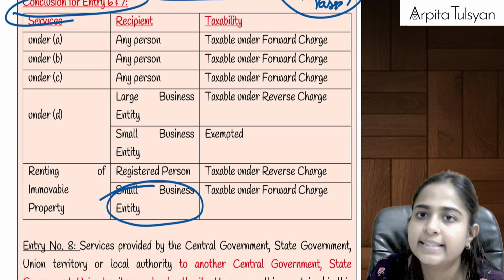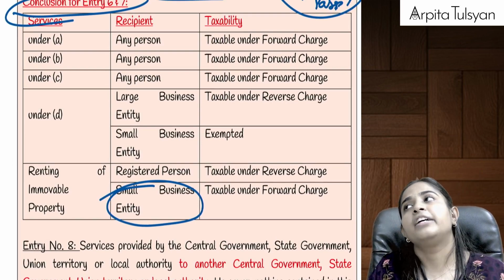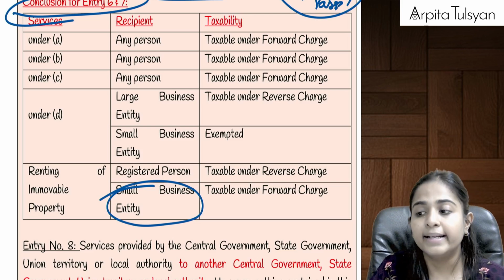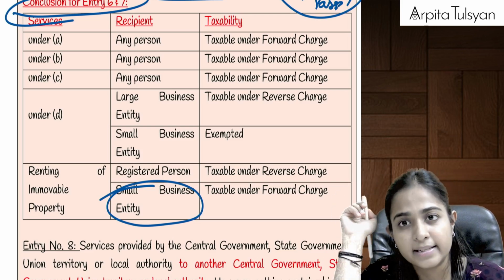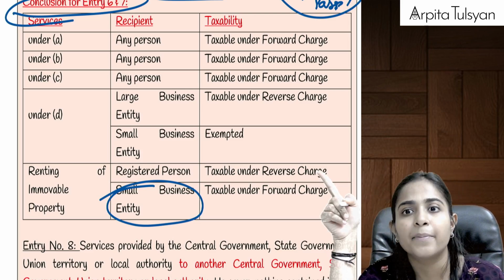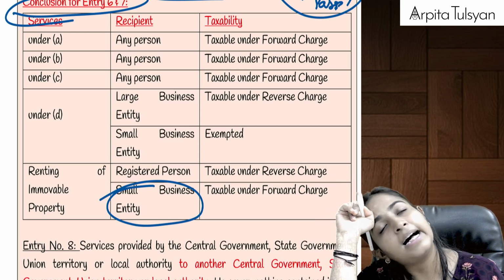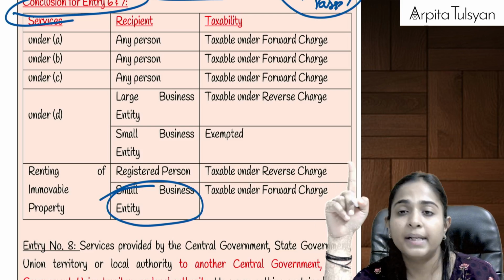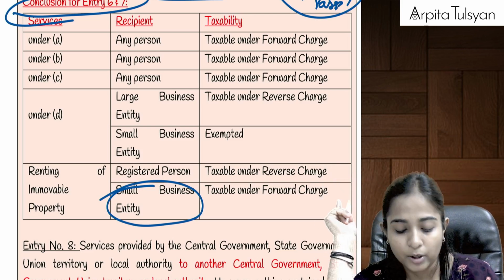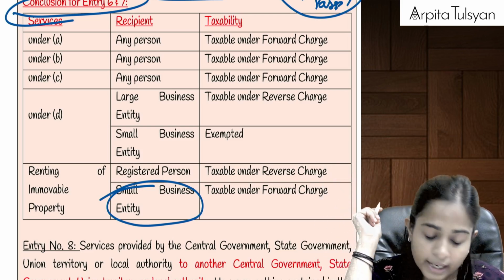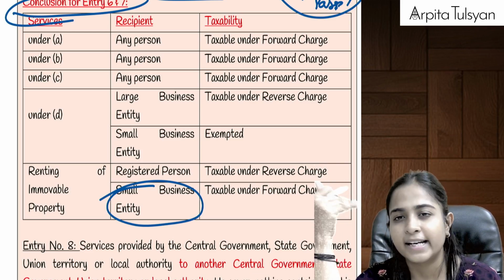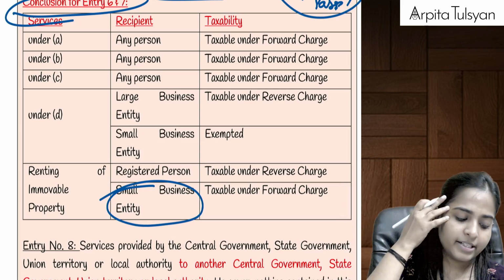And we had already studied earlier, in the RCM chapter, that renting of immovable property services provided to any registered person will be taxable, and that too under reverse charge mechanism, because we are shifting the responsibility onto the registered person.